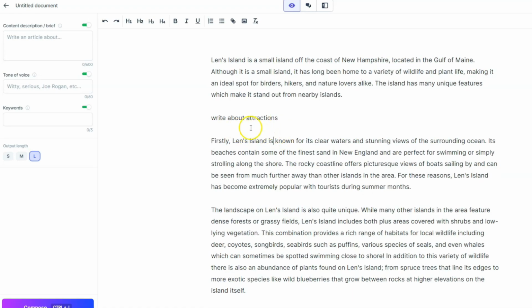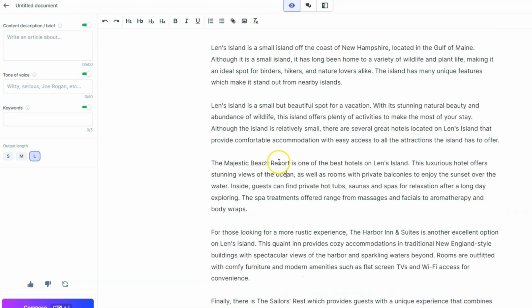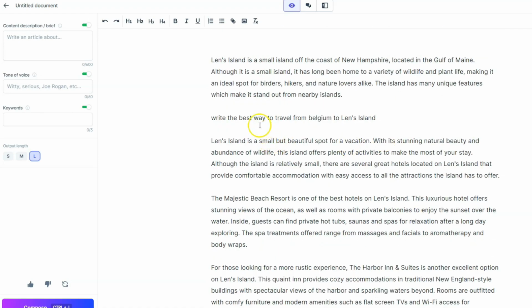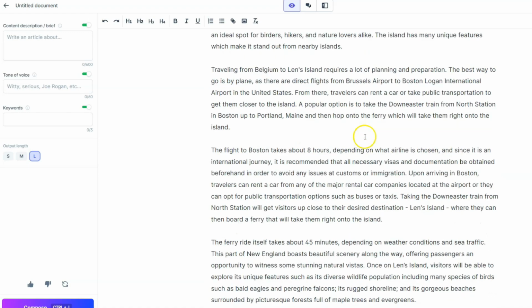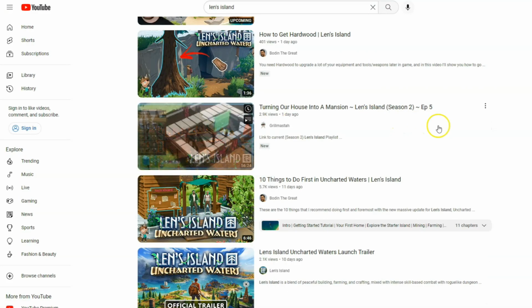I will look for attractions on that island. And now we have attractions and we see the animals on the island like foxes. I will look for a hotel and now we have a resort on this island. There is Wi-Fi and also I can look for the best way to travel from Belgium to this island. We can see that we can fly to this island. There is also a ferry and more options. And again, this is the island.